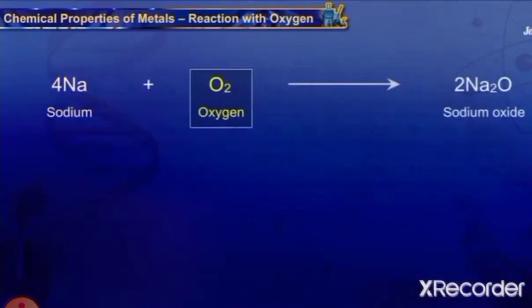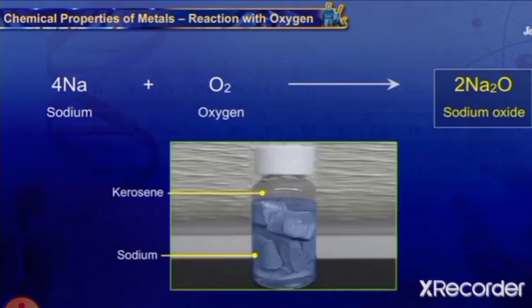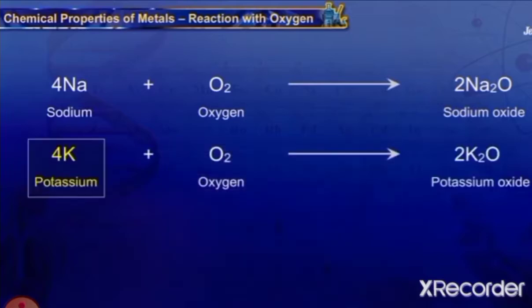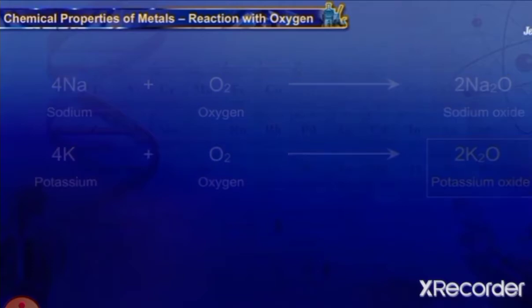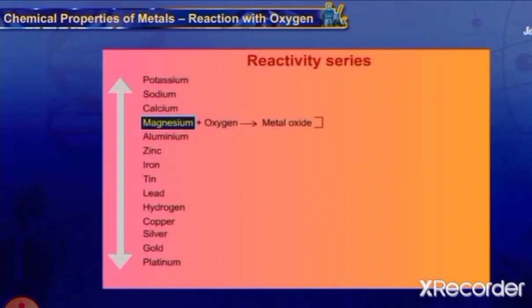Sodium plus oxygen gives rise to sodium oxide, and this reaction catches fire while reacting also. To prevent this reaction, these metals are stored in kerosene. Kerosene acts as a barrier between the metal and the oxygen. In the same way, sodium reacts with oxygen to produce sodium oxide. Generally, metal oxides are insoluble in water, whereas sodium oxide and potassium oxide react with water to produce sodium hydroxide and potassium hydroxide, which are strong bases.